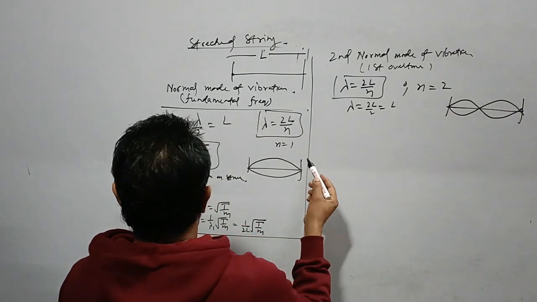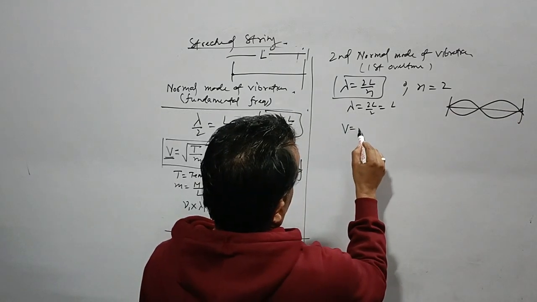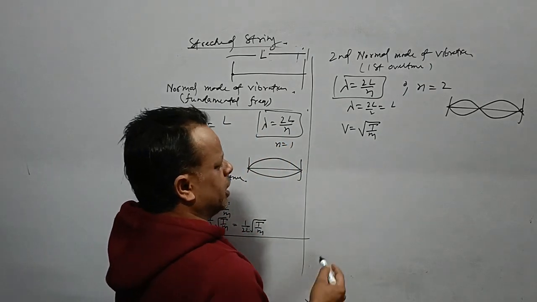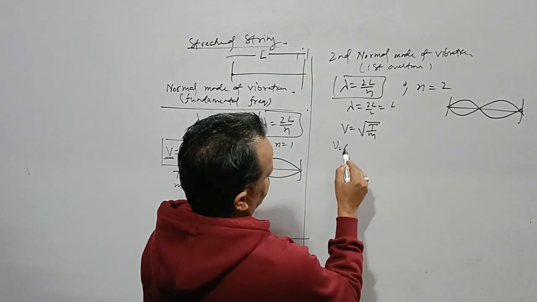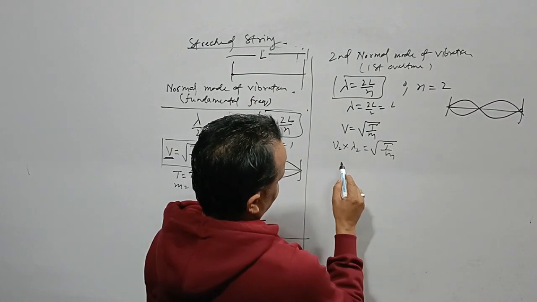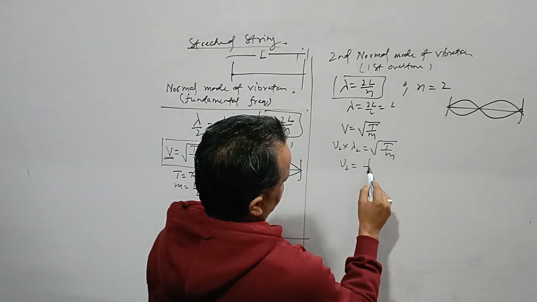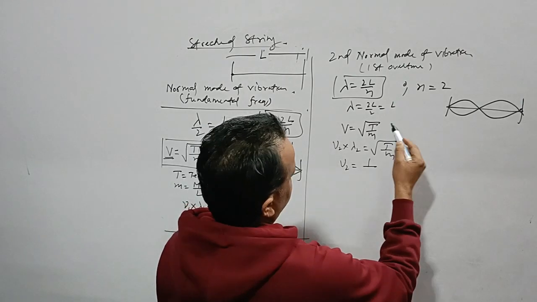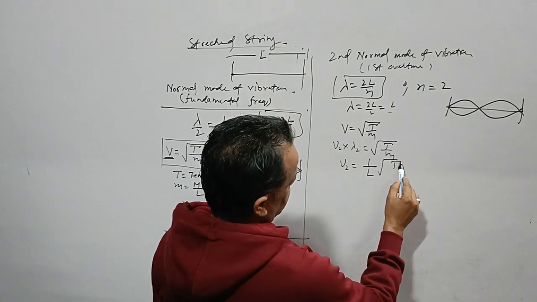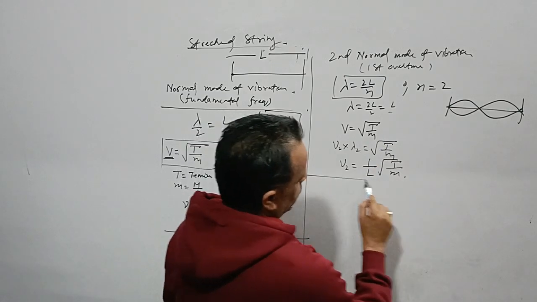So what we have? Velocity is equal to root over T by M, tension upon mass per unit length. When we go for the frequency part, it will come out to be T by M, and nu 2 is basically 1 upon lambda 2. Lambda 2 is equivalent to L. So this is 1 by L root over T by M. Now we go for